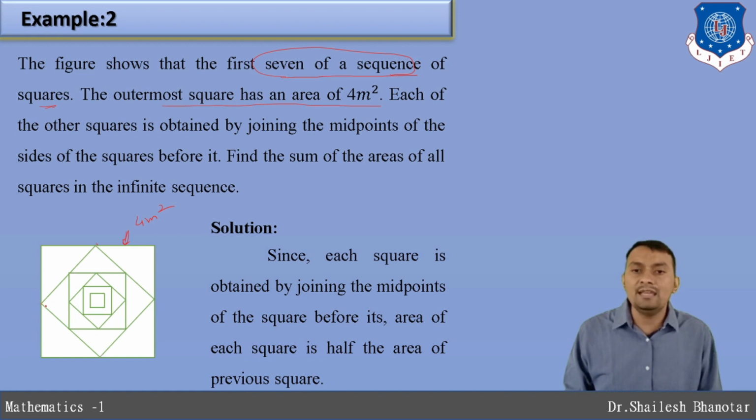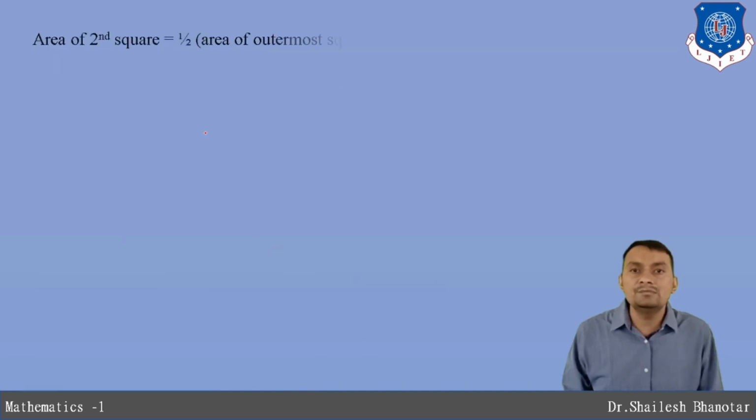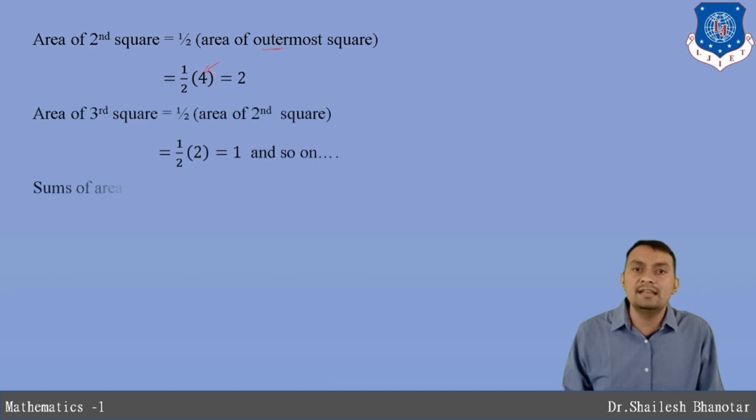So when I make a line joining all the midpoints, we have this one. Again I want to make another square, so again I take the midpoint of this one and the midpoint of this one, and I get this one. And now I want to find the sum of the areas of all the squares in the infinite sequence. So the area of the first square, the outermost, is 4.